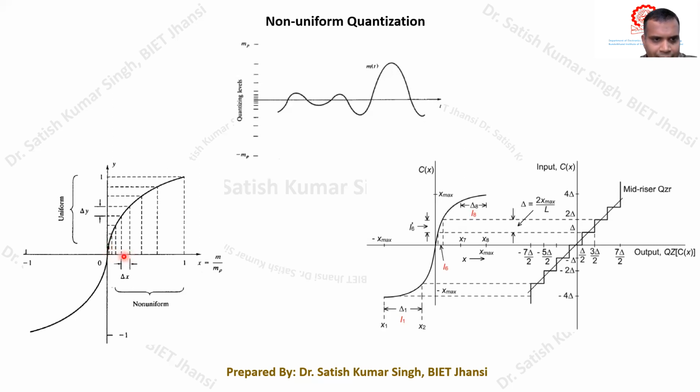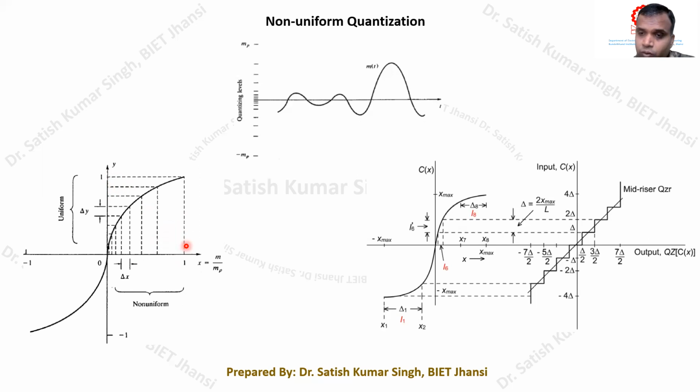Similarly, at this point, whatever the increment is, you will find a similar increment in the output of the compressor. But here, when the input increment is large, the corresponding increment in the output of the compressor is small. Again, here you can see this is the increment in the signal, and the increment in the output is very small as compared to the increment in the input signal.